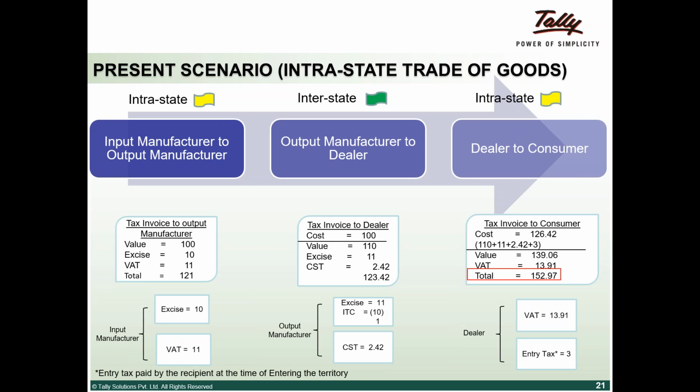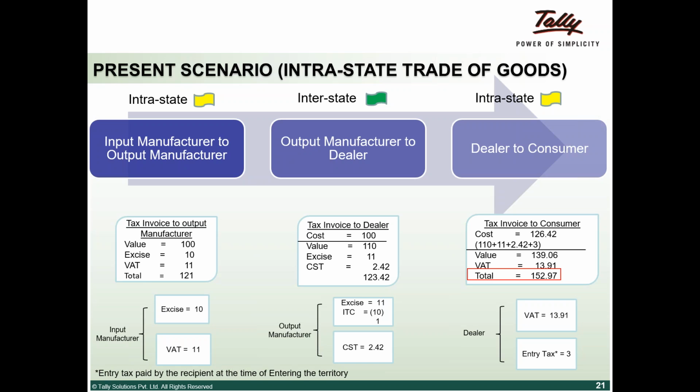The one who imports the material into the state will pay. That is why I'm presuming that the dealer pays this 3%, so that will also be added to the cost. His cost becomes 126, and 110 goes to 126 because of the cascading effect. He is absorbing the excise duty, the CST, and the entry tax. All taxes put together, his cost becomes 146.